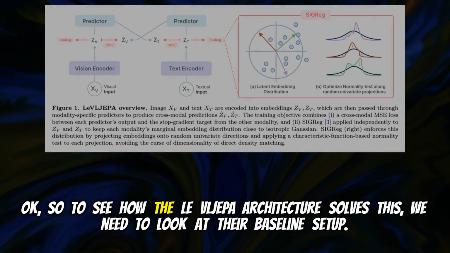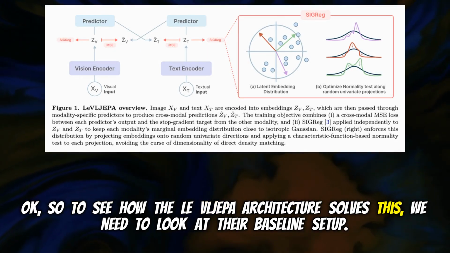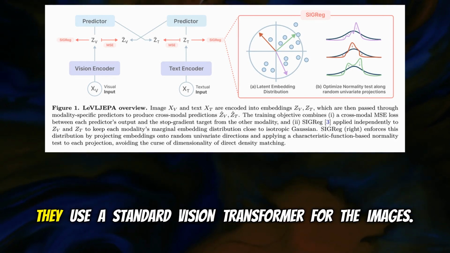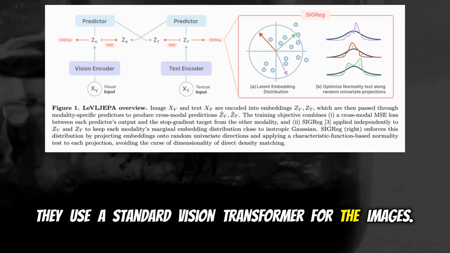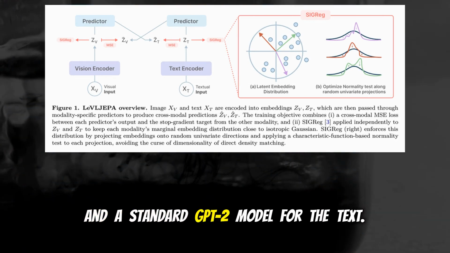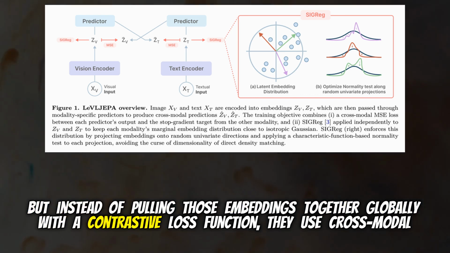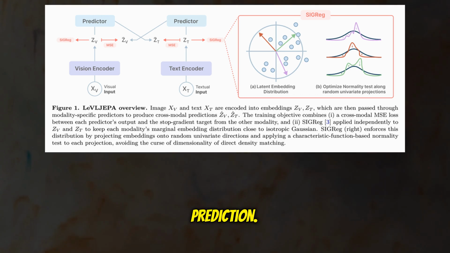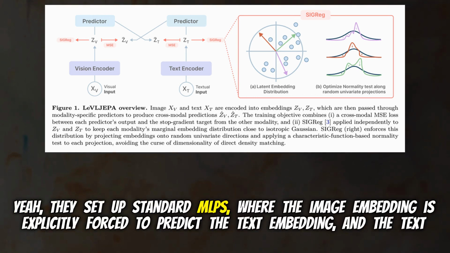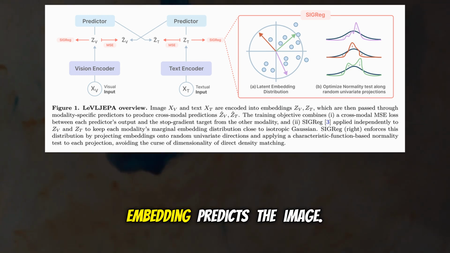Okay, so to see how the LeVLJEPA architecture solves this, we need to look at their baseline setup. They use a standard vision transformer for the images. Right. And a standard GPT-2 model for the text. But instead of pulling those embeddings together globally with a contrastive loss function, they use cross-modal prediction. Yeah, they set up standard MLPs where the image embedding is explicitly forced to predict the text embedding, and the text embedding predicts the image.